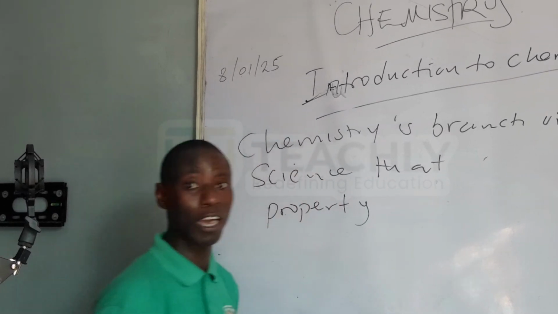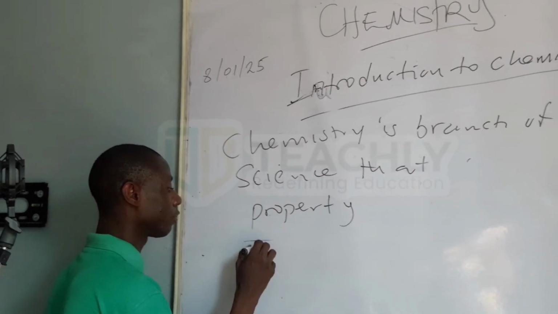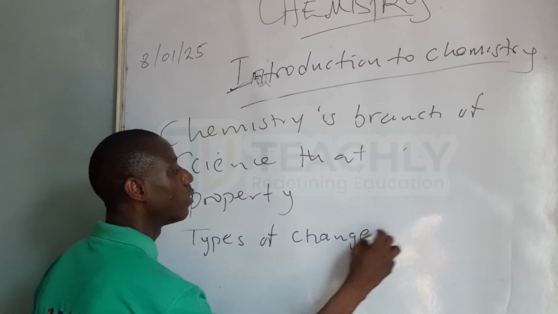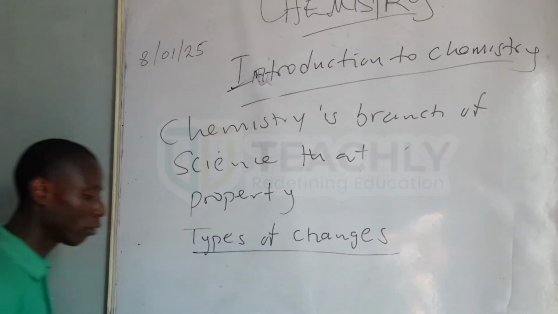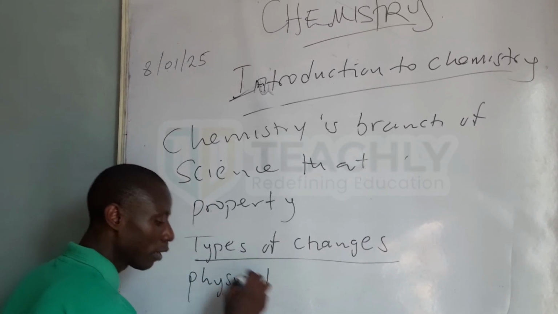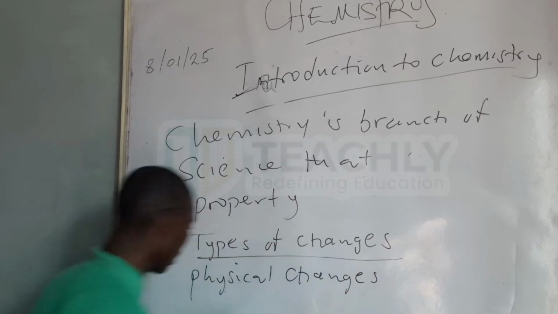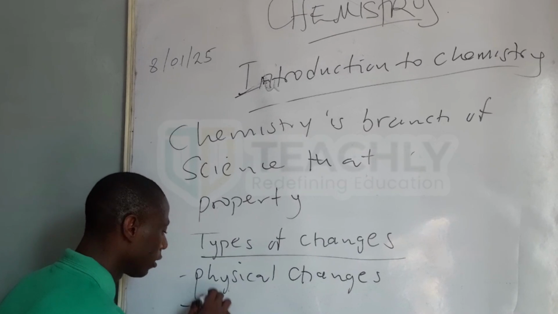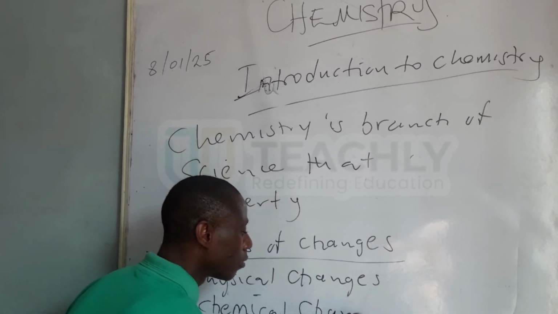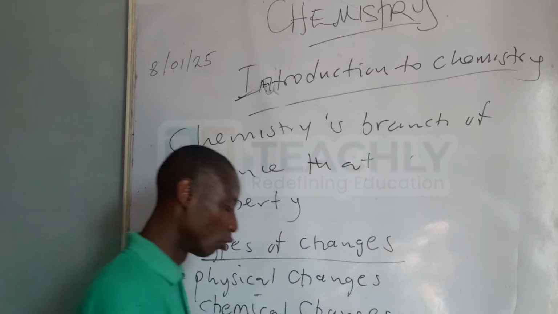Because of this, we have two types of changes. We have types of changes. In that case, we have what we call physical changes, and then we have chemical changes. So we have physical changes and we have chemical changes.